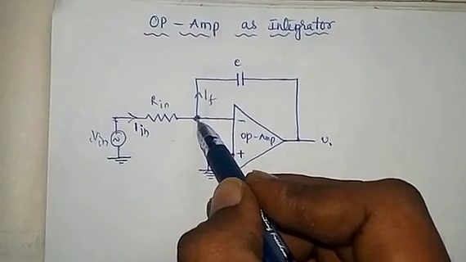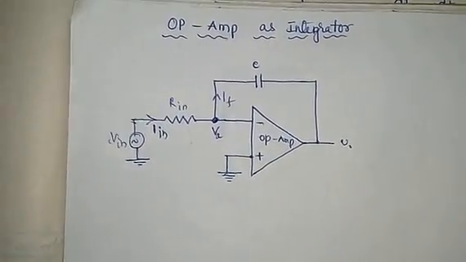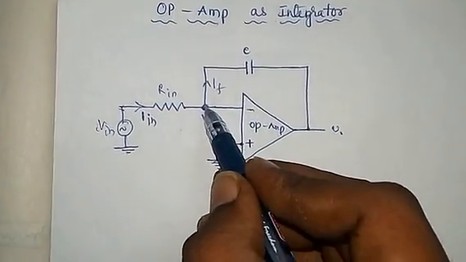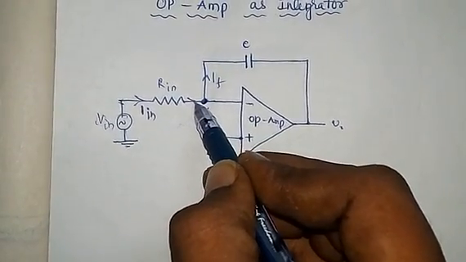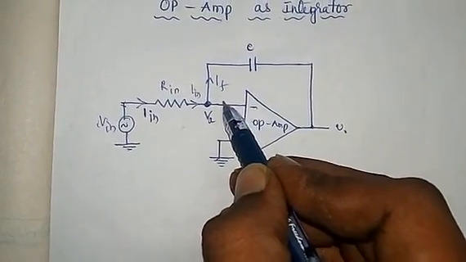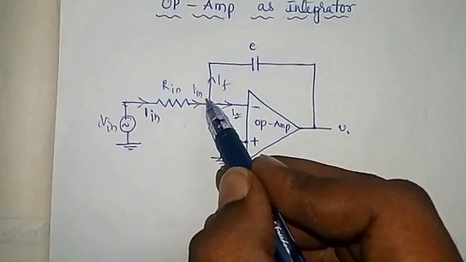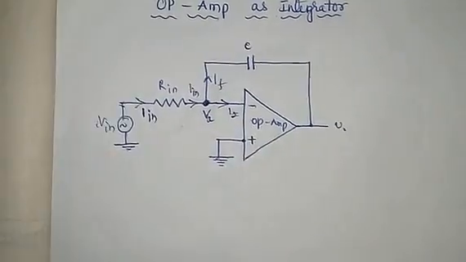Let the voltage at this point be VA. Apply KCL at this point. The current In is coming in. The current Iz is leaving this point, and the current If is also leaving.